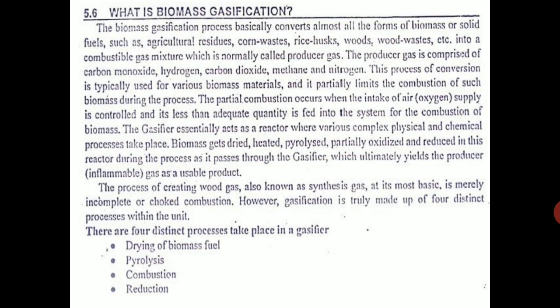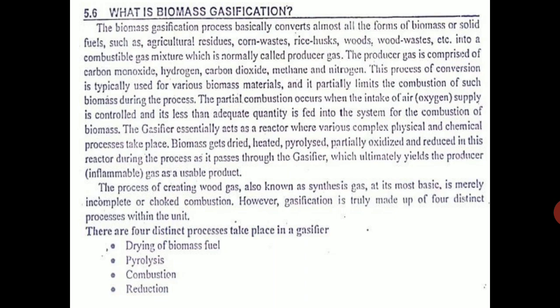We are converting the biomass, which can be agriculture residue like rice husk, corn waste, wood waste, into a combustible gas mixture known as producer gas. It consists of carbon monoxide, because it is not totally burnt. It contains carbon monoxide, hydrogen, carbon dioxide, methane, and nitrogen. Here carbon monoxide, hydrogen, and methane burn. Carbon dioxide will not burn and nitrogen also will not burn.